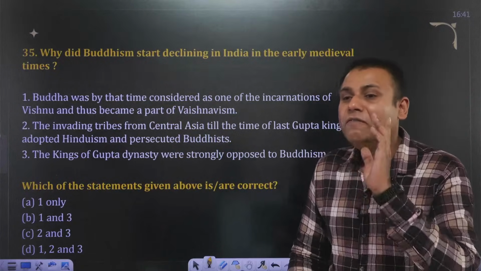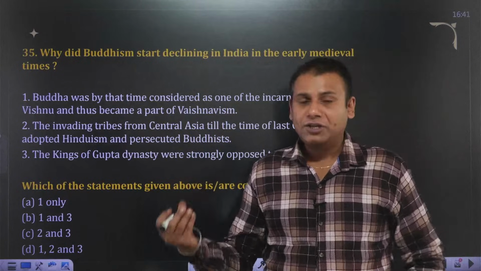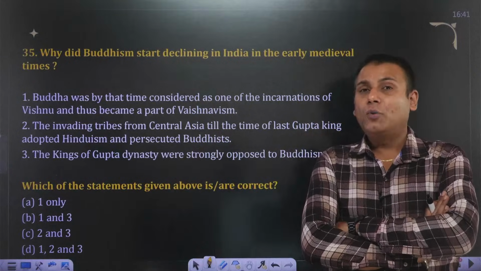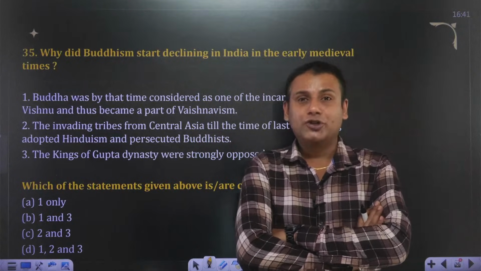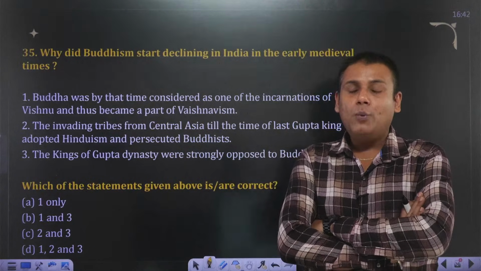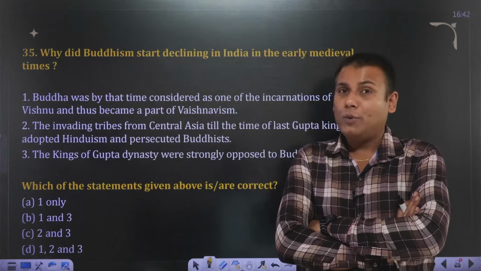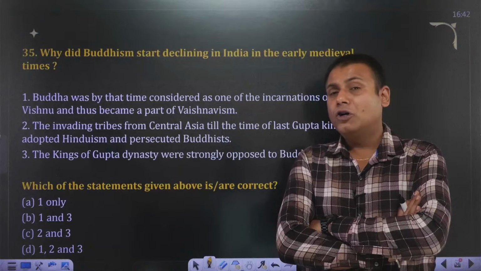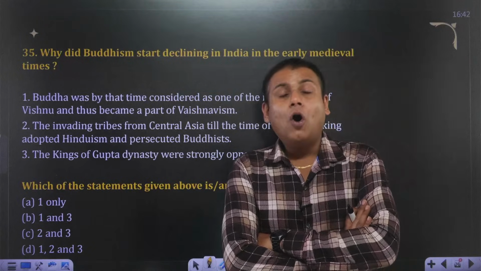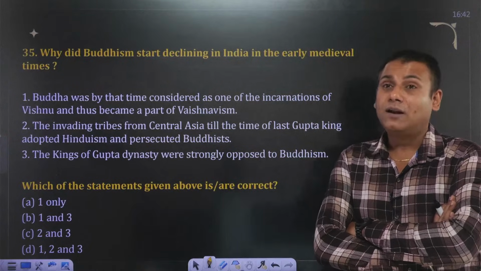I'll tell you one important fact. Gupta dynasty rulers were followers of Vaishnavism. They worshipped different incarnations of Lord Vishnu, and specifically they worshipped Vishnu. How do we come to know about this? Because on the coins of the Gupta Empire, we can usually find the depiction of Garud, and Garud is the Vahan of Lord Vishnu. We can also find the consort of Lord Vishnu, goddess Lakshmi.